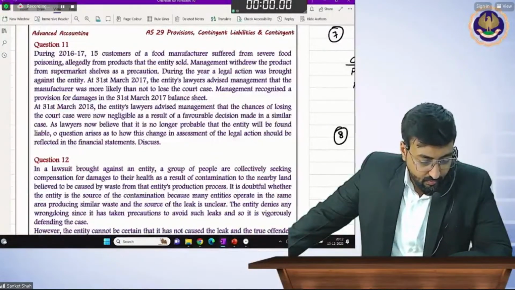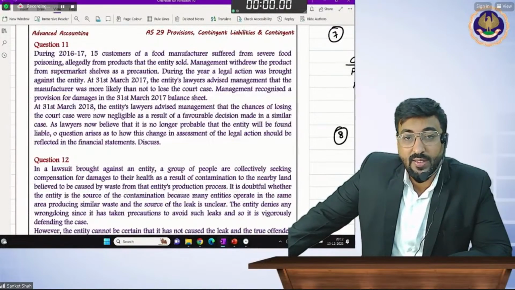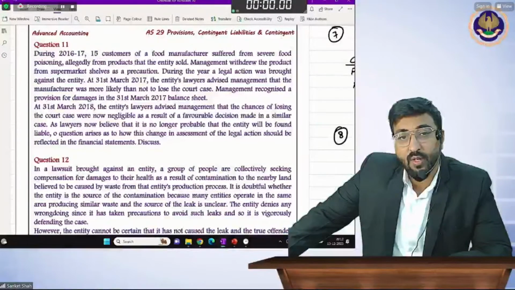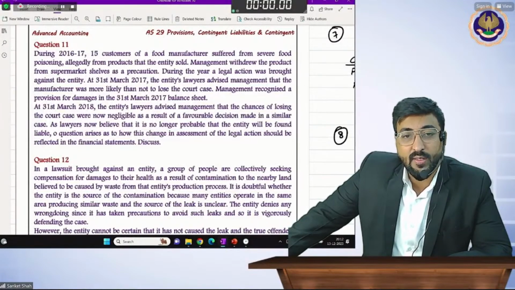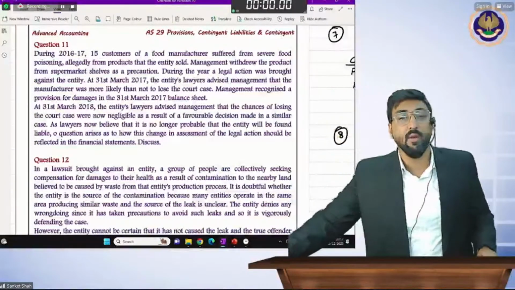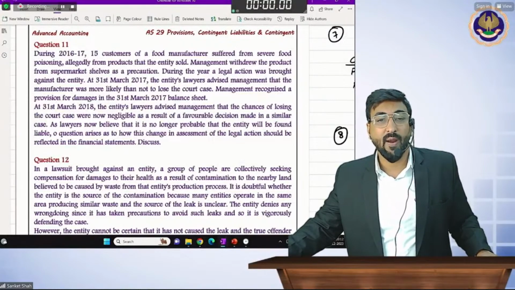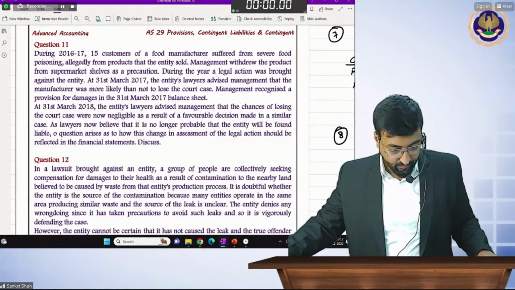On 31st March 2018, the entity's lawyers advised management that chances of losing the court case were now negligible as a result of a favorable decision made in a similar case. As lawyers now believe that it is no longer probable the entity will be found liable, the question arises how this change in the assessment of the legal action should be reflected in the financial statements. Discuss.